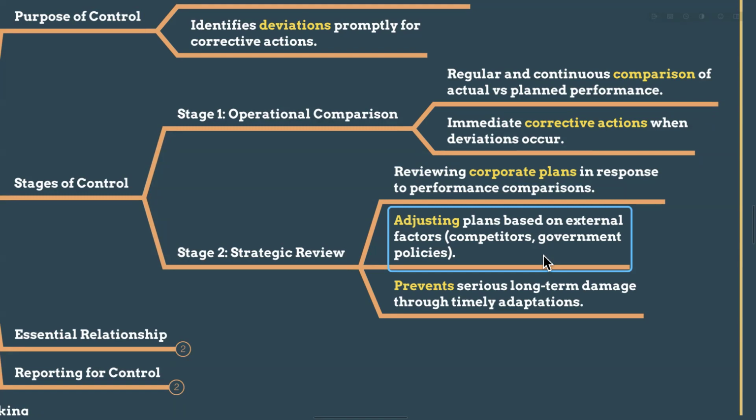And government policies, no one knows. So accordingly, we have to suddenly adjust our strategic review and prevent serious long-term damage through timely adaptations. We have to adapt to current technologies. So there are stages: operational comparisons at the low level, and strategic review.